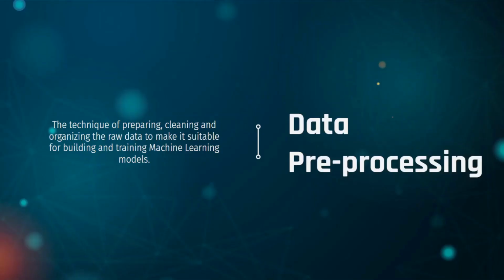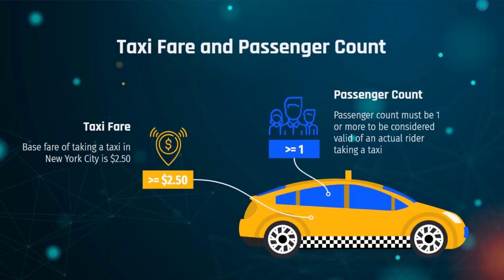In data pre-processing, we will be focusing on removing the outliers from the dataset, or data that is irrelevant. We performed in-depth checks on the fare of each trip. We found that there were numerous rows of data with fares less than $2.50. These rows were dropped from our dataset because the base fare of hailing a taxi in New York City is $2.50.